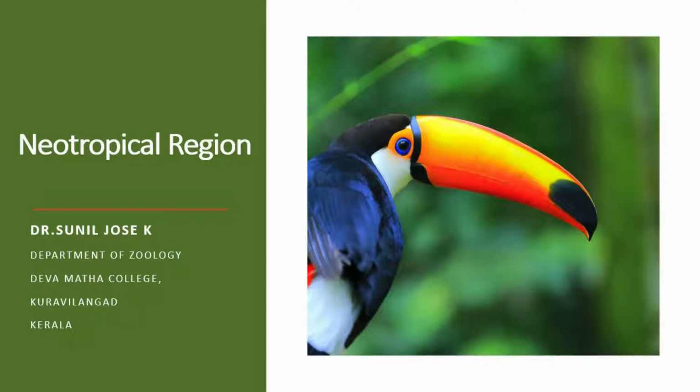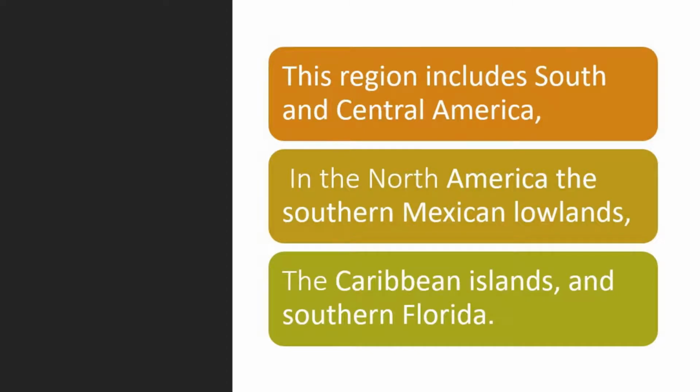In this class, we will study about Neotropical region. Neotropical region means the entire South American region as well as the entire Central American region. Then certain portion of North America, especially the southern Mexican lowlands. Then in addition, the southern Florida is also coming in the Neotropical region. Besides, the Caribbean islands are also part of the Neotropical region.